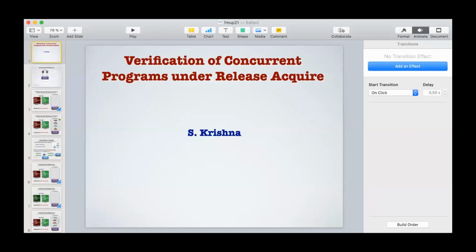and Krishna will be talking about verification of concurrent programs. Over to you, Krishna. Hi, thank you, Aishwarya. Is my screen visible and am I audible? Yes, visible and audible. Thank you.